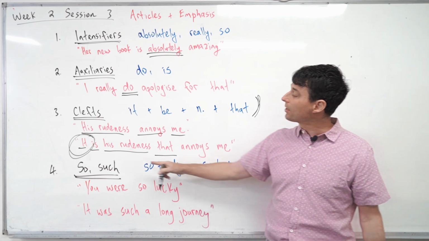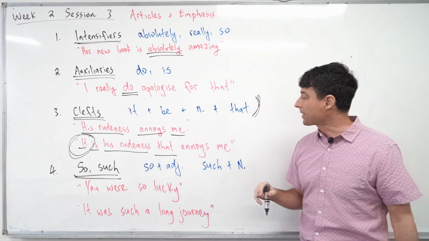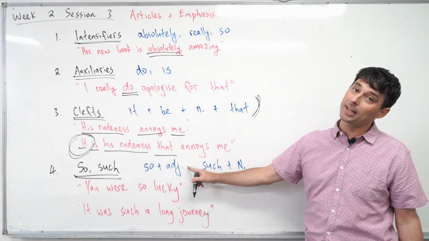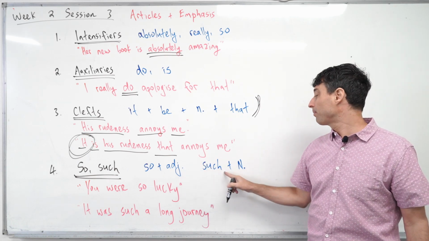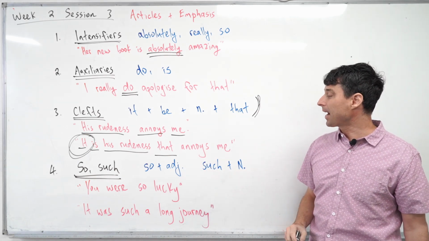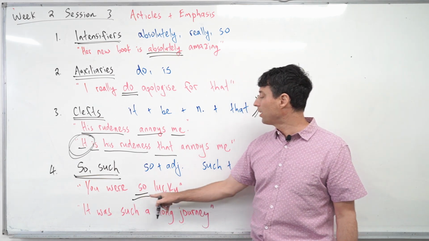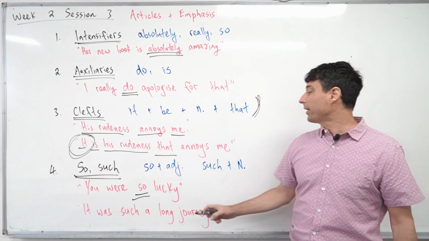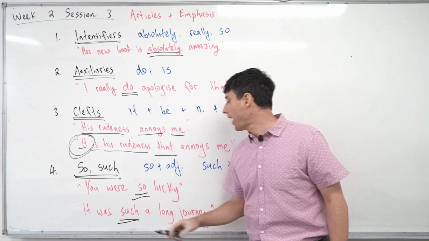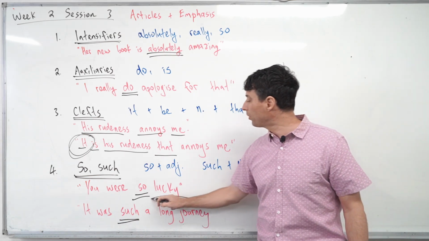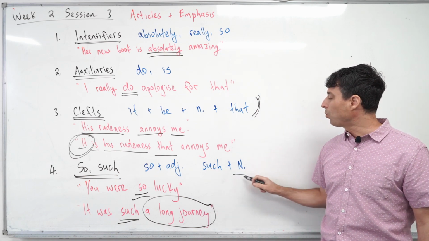Lastly, we can use so and such for emphasis. Okay, it will be so plus an adjective or such plus a noun. Let's take a look at an example. You were so lucky. That's so plus an adjective. Or it was such a long journey, because all of those three words there together, that's one noun.